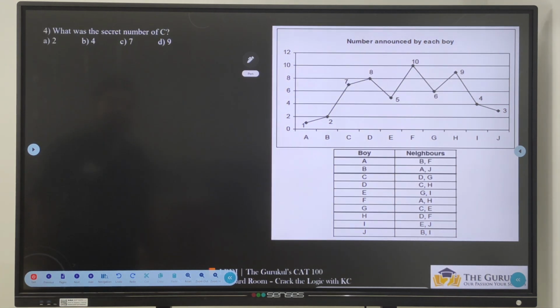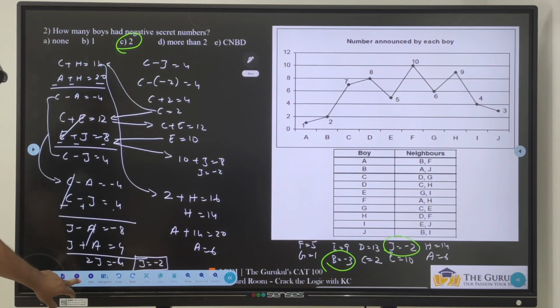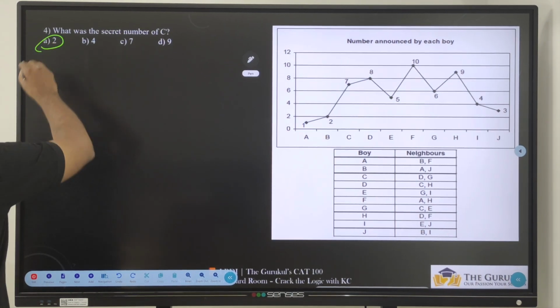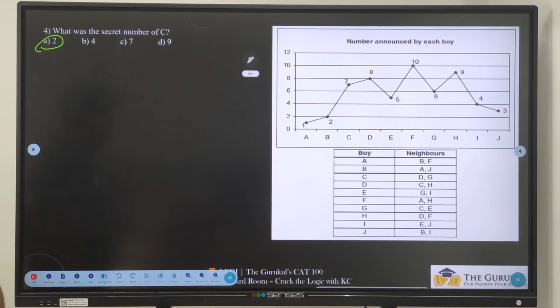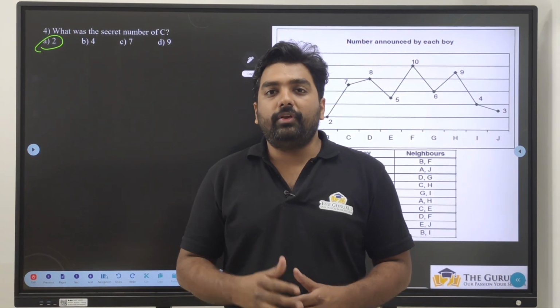Okay, next one. What is the secret number of C? C's secret number is 2. That is option A. Very good. So we'll end the set over here.